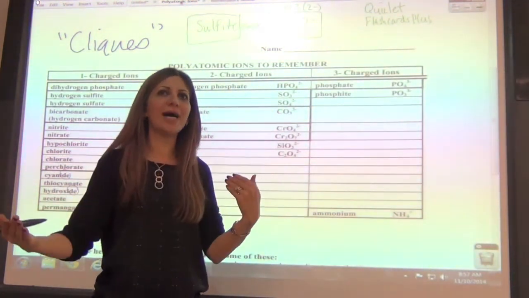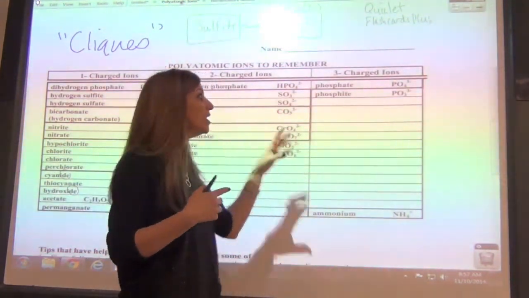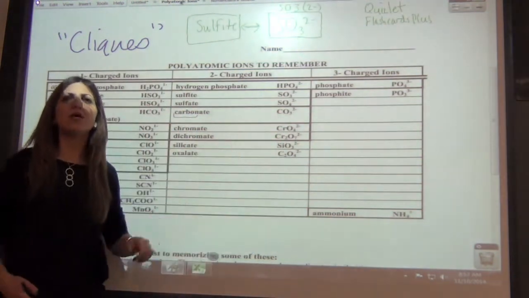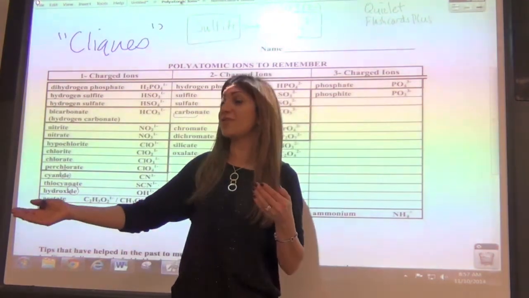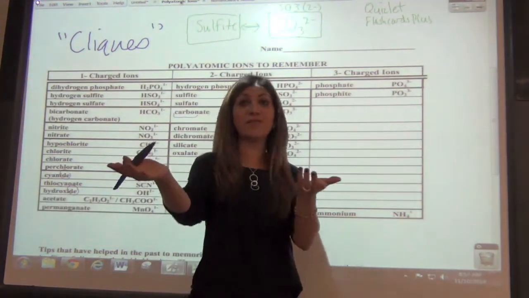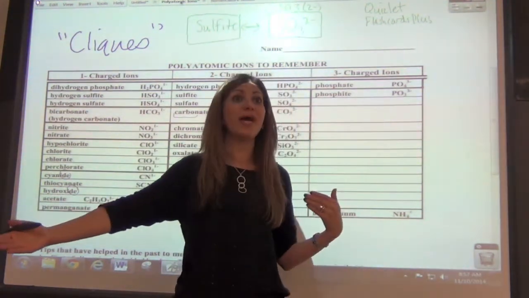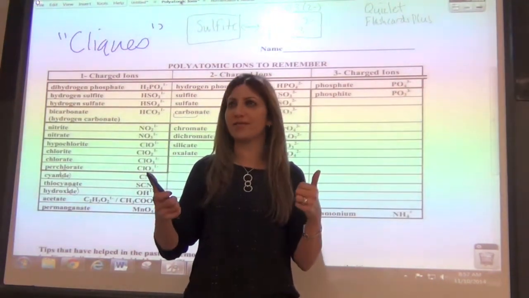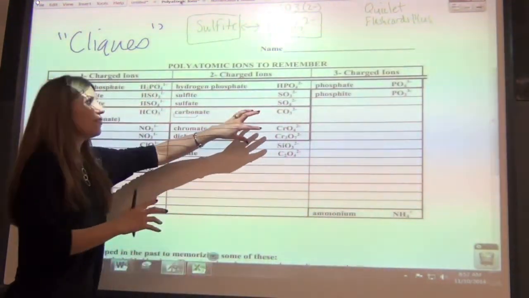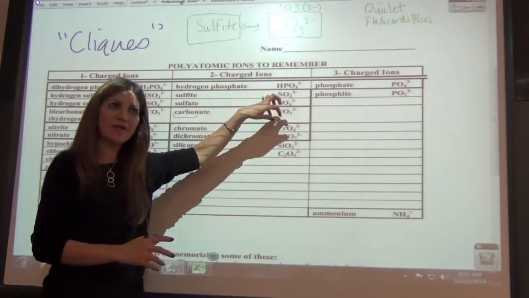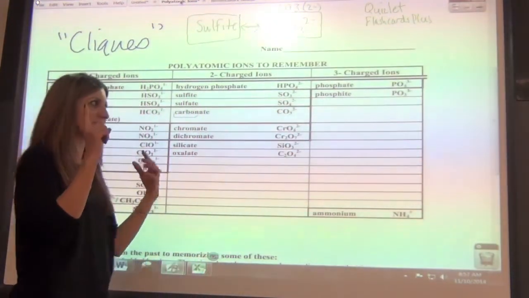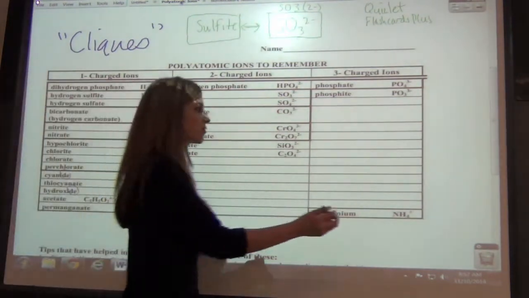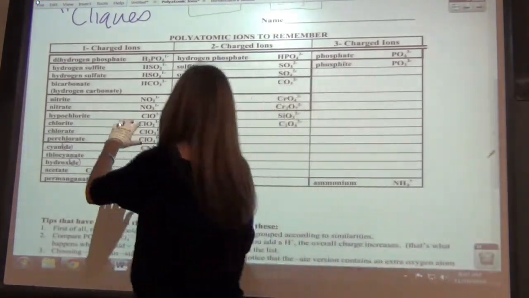So it's different from a compound in that a compound is neutral. These are all ions. What does it mean to be an ion? An ion is anything that has either gained a positive, negative charge, and it's either gained or lost what? Electrons. Awesome. So what happens is this group of atoms all together have gained a certain number of electrons. There's only one on this entire chart that loses. Okay? So let's take a look at these for just a minute here.